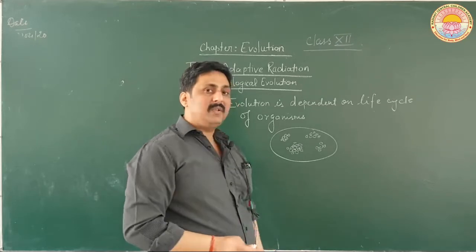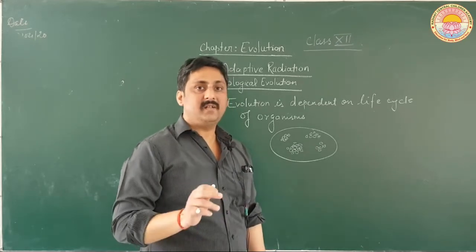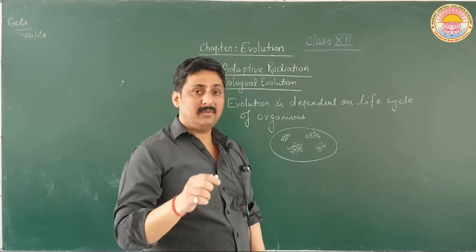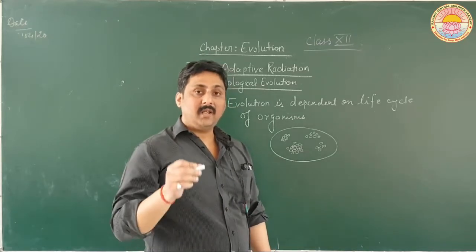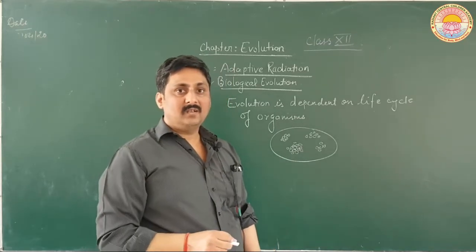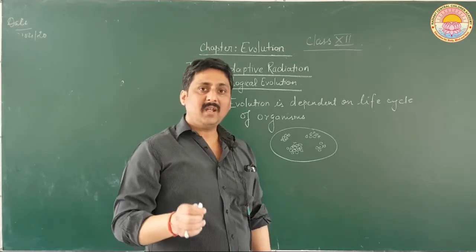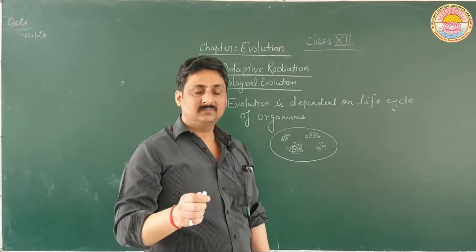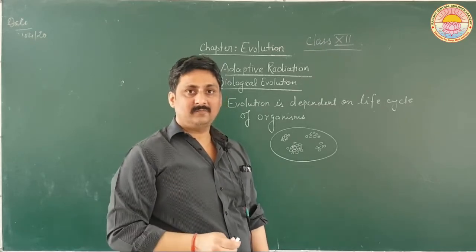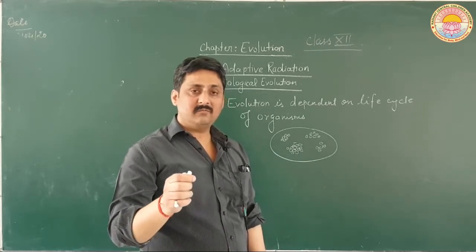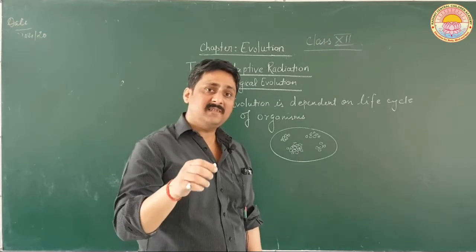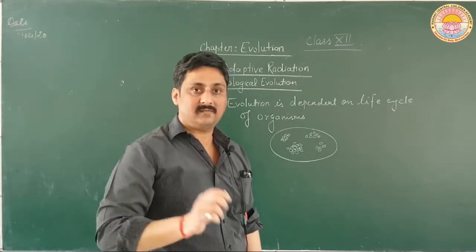Now every population has inbuilt variation. Remember what I am saying, it is very important. Every population consists of individuals which may have different variations. That means which have differences in their characters.